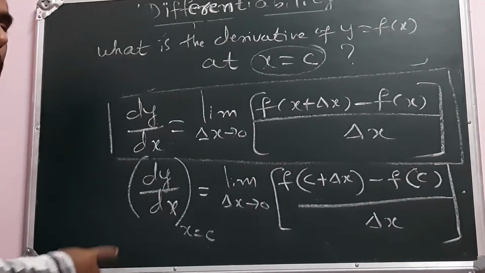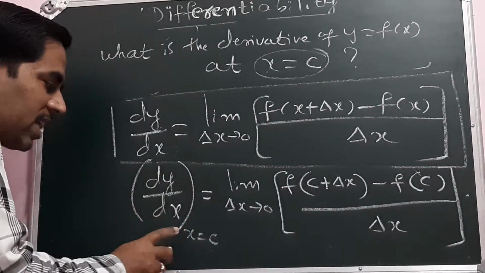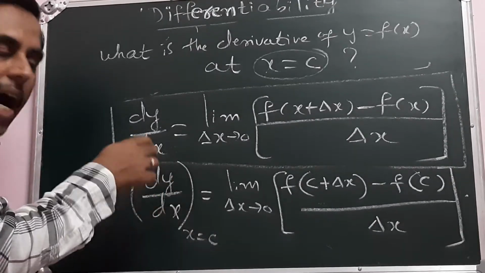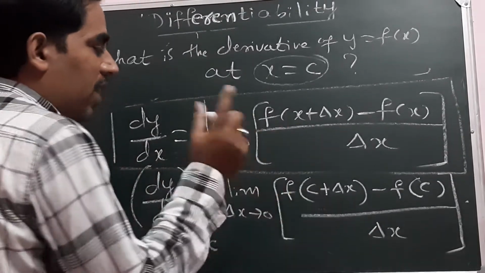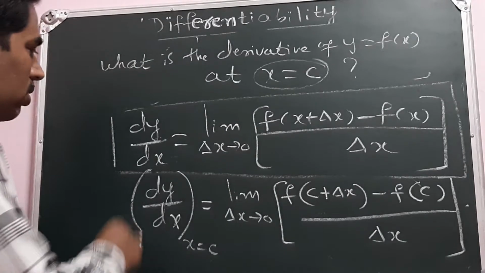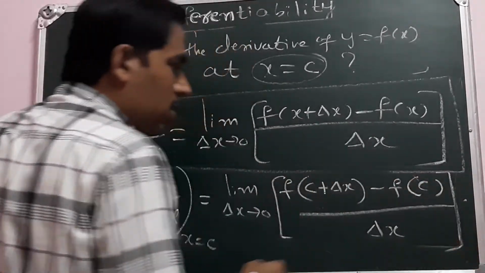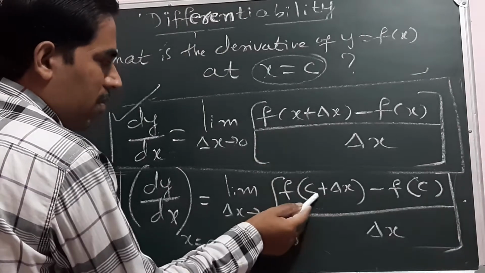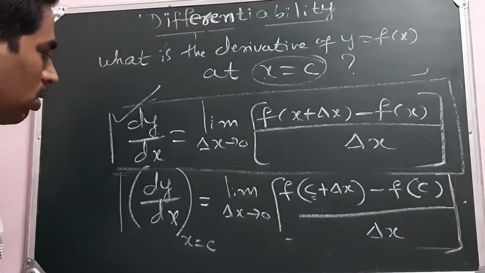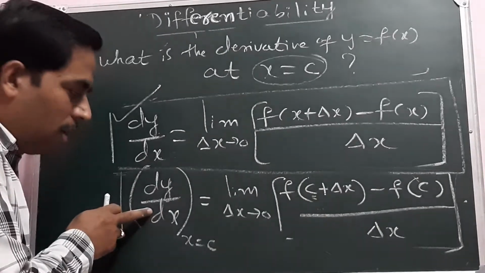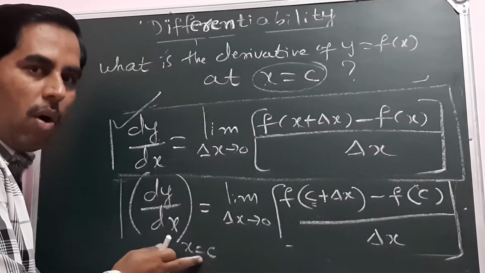This left hand side, dy by dx at the point x equals c, is called the derivative of the function at the point c. It follows from this definition only. I have replaced x by my specific point c, so this expression gives us the derivative of the function at a specific point.